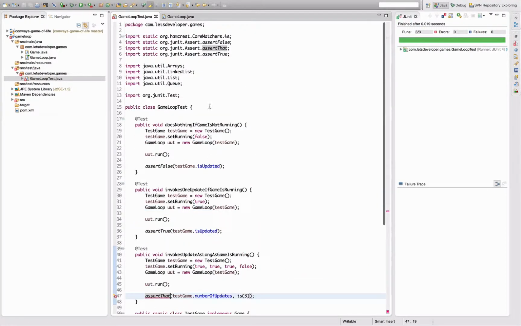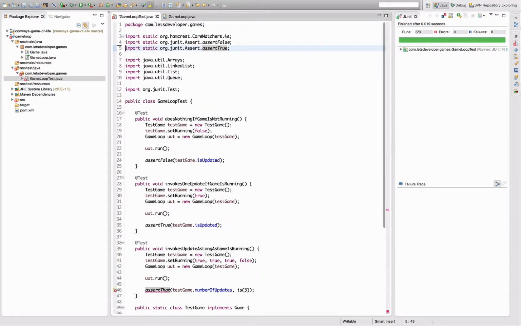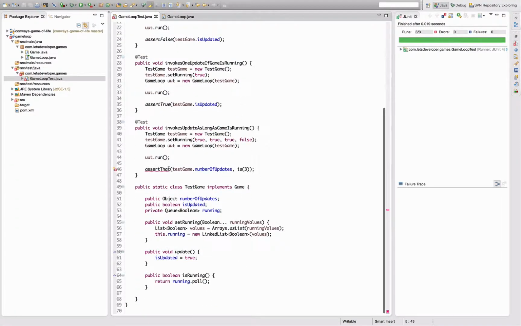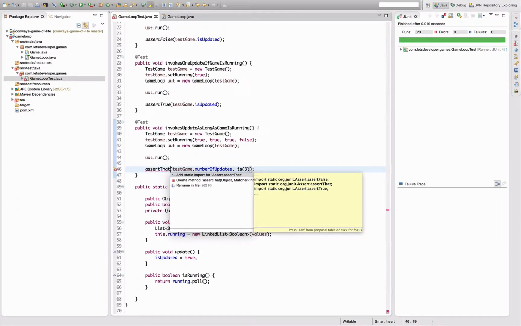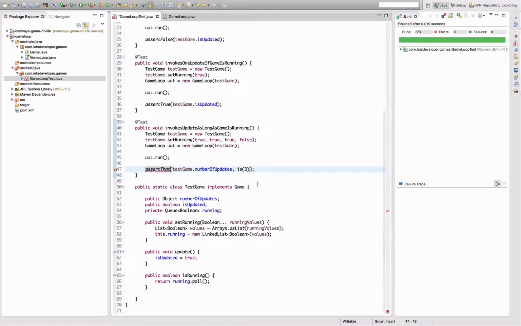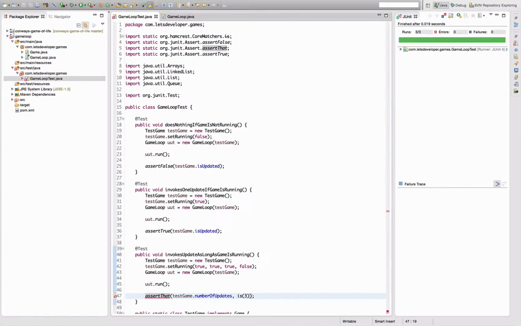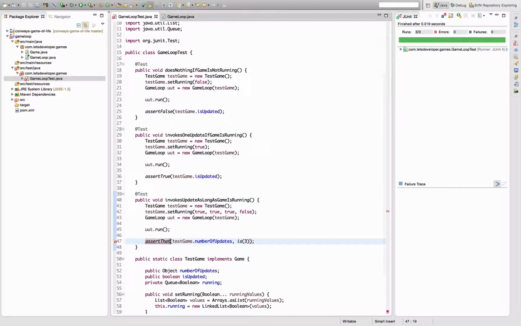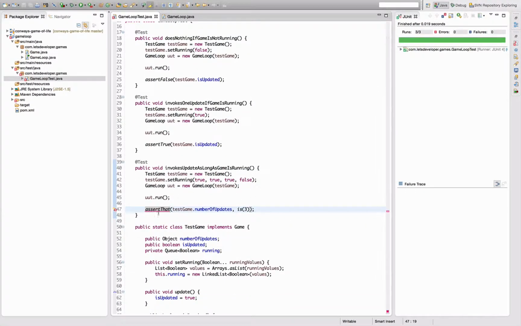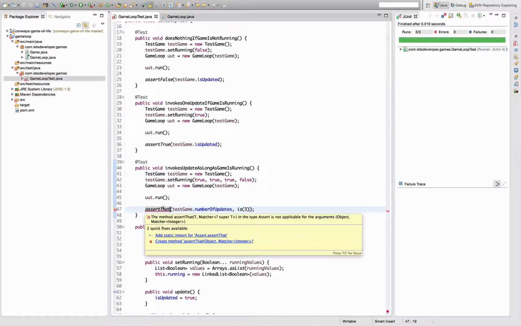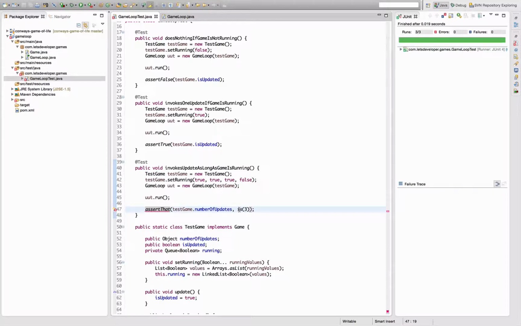But now I don't want to use the JUnit assert that, but the Hamcrest one, right? It's not here. Why is that not working? Apparently it's not the dependency that was missing. Did I use the wrong matcher?